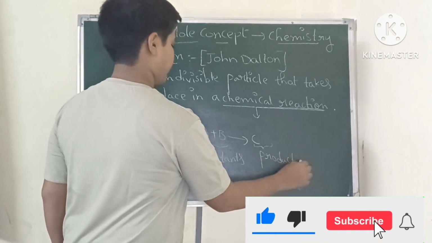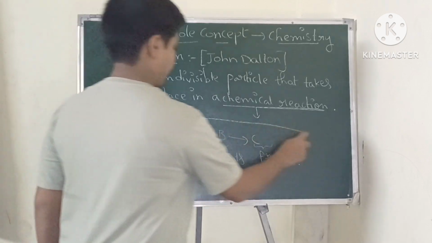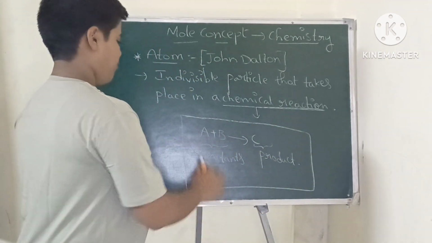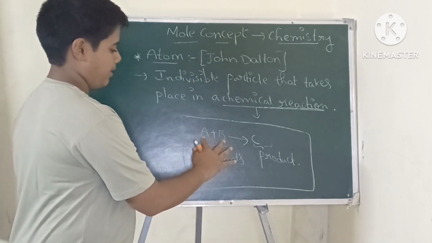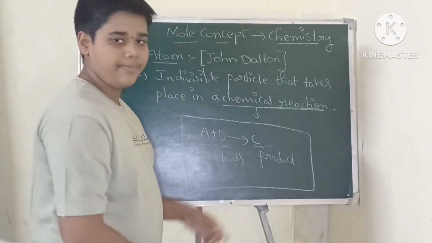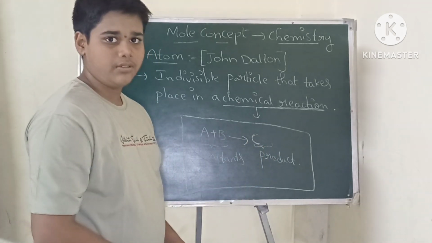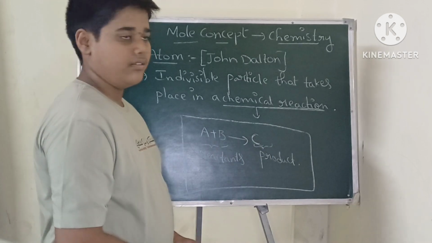Remember this point. When we combine A and B, we get a product C. So that is known as chemical reaction.